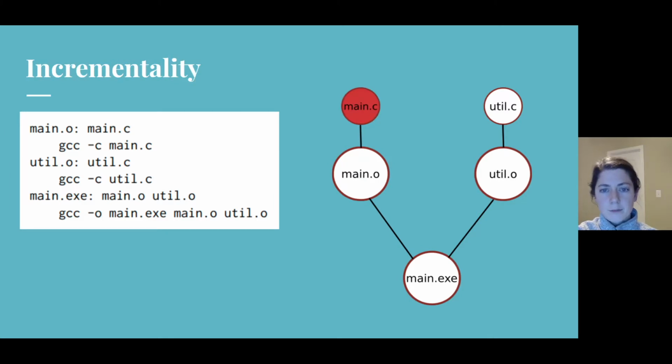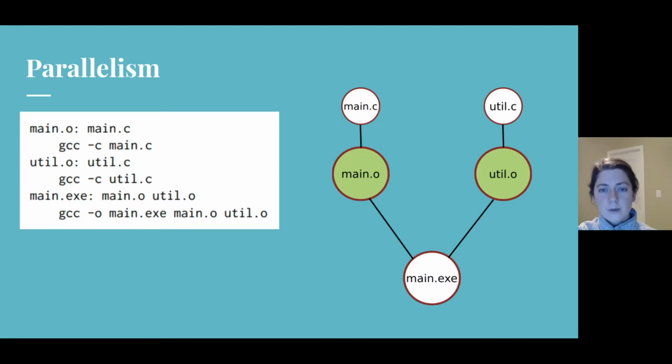A build system like make provides incremental rebuilds by requiring the user to specify dependencies for each target. Once again, in this example, main.exe depends on main.o and util.o, which each in turn depend on their respective C files. On a rebuild, if main.c changes, make will rebuild main.o, which will in turn cause main.exe to be rebuilt. And of course, the advantage here is that util.o was not rebuilt because its dependency util.c hasn't changed.